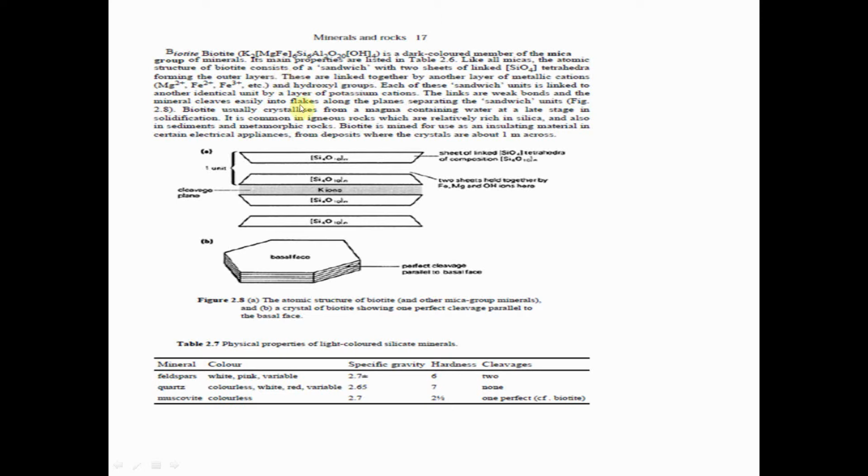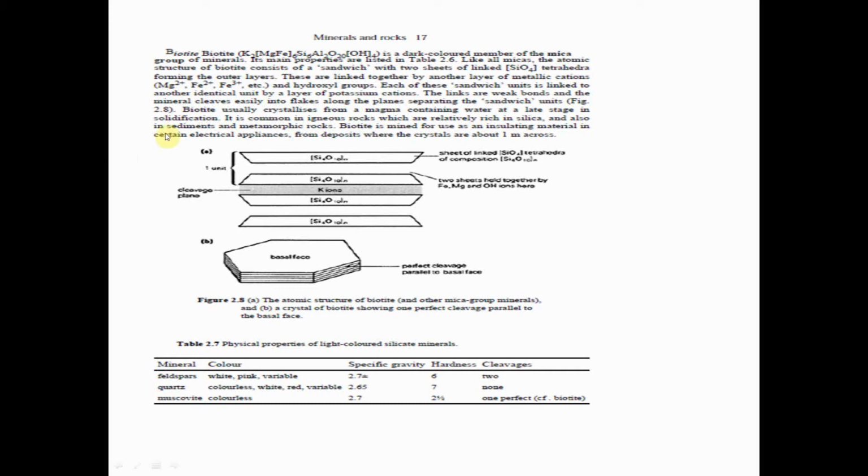These are linked together by another layer of metallic cations, magnesium, iron, Fe3+, etc., and hydroxyl groups. Each of these sandwich units is linked to another identical unit by a layer of potassium cations. The links are weak bonds and the mineral cleaves easily into flakes along the planes separating the units.